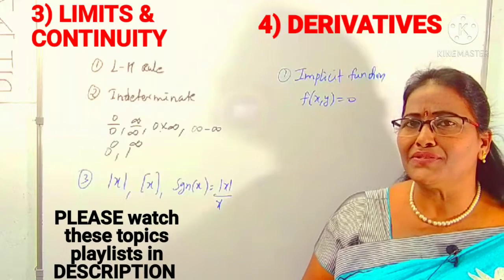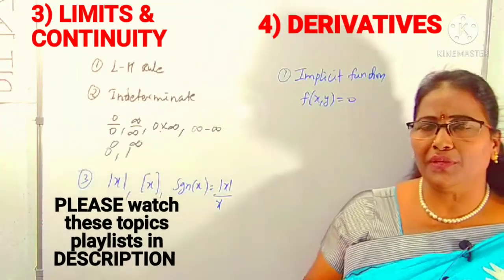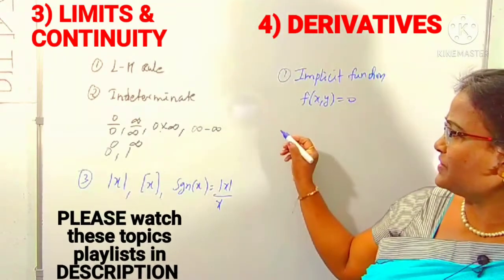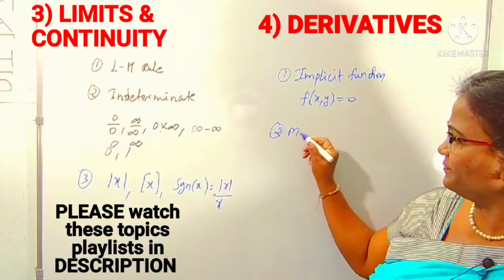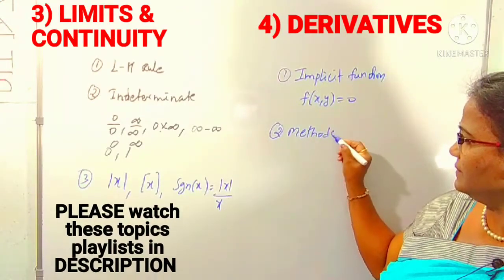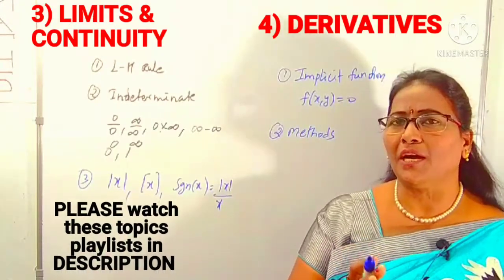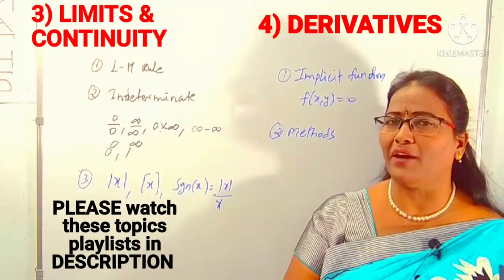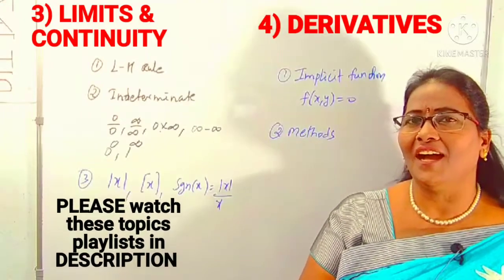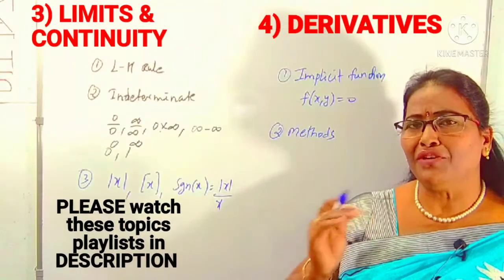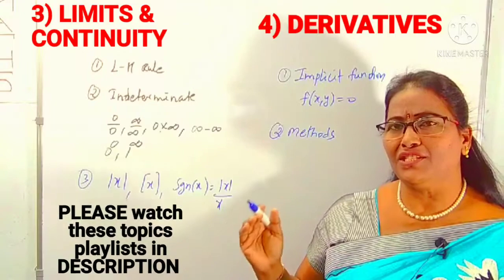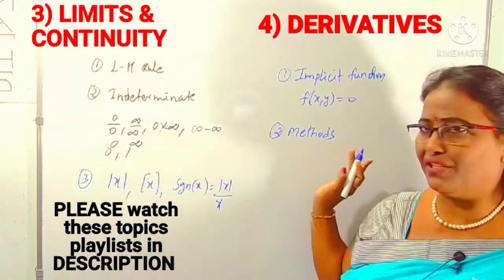And also methods of differentiation. The methods of differentiation include power function differentiation, trigonometric and inverse trigonometric functions, applications of differentiation, and differentiation of one function with respect to another function, etc. You have to know the methods of differentiation.